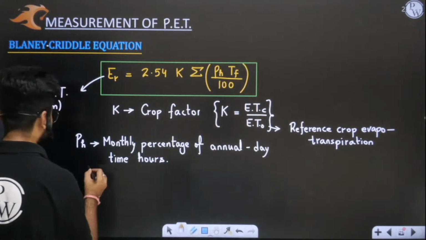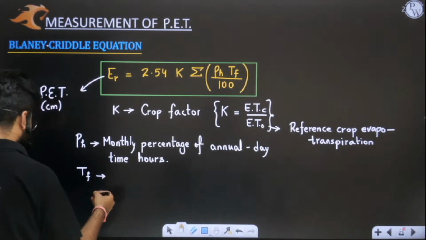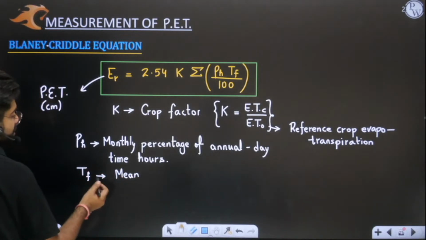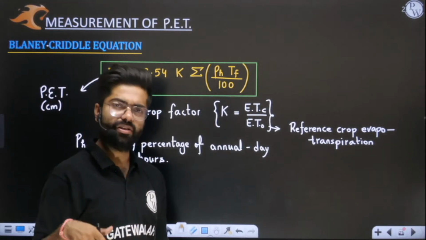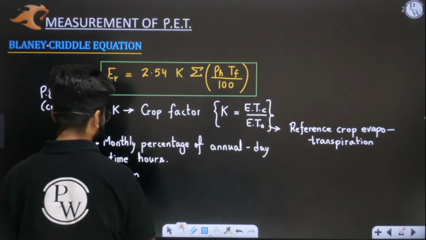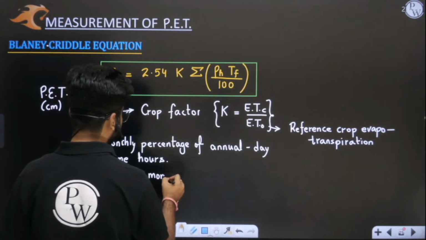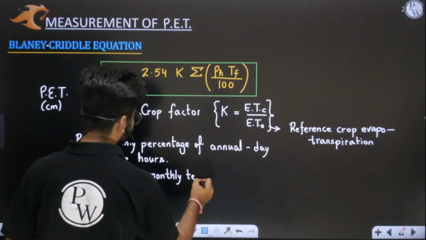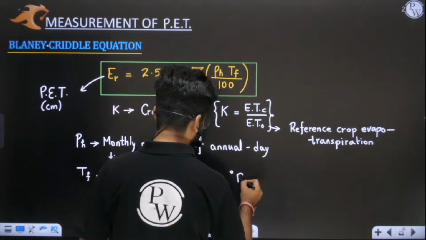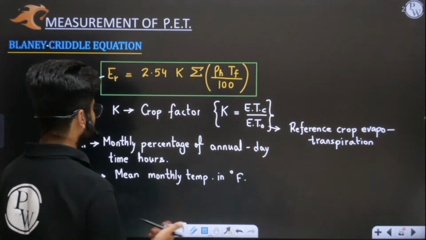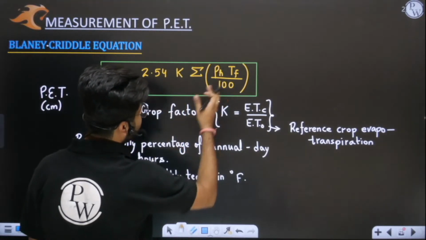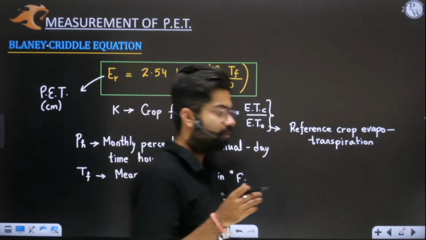Now TF is mean monthly temperature in Fahrenheit. Obviously temperature is generally represented in degree Celsius, but here I will write in degree Fahrenheit. That's why F is there in subscript. So mean monthly temperature in degree Fahrenheit. Now let us solve one question with the help of which we will easily understand the meaning of K, pH, and TF. We will understand this with the help of an example.